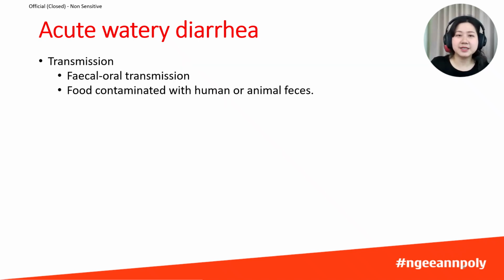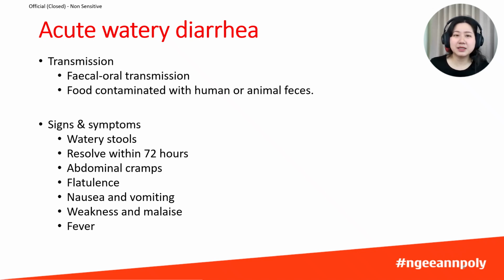Infectious diarrhea is always transmitted through the fecal-oral route, which occurs when someone consumes food or water contaminated with feces. This can happen in various ways. Perhaps a food handler doesn't wash their hands after using the bathroom, or water used in food preparation is contaminated with sewage. When someone develops acute watery diarrhea, they'll typically experience several symptoms.